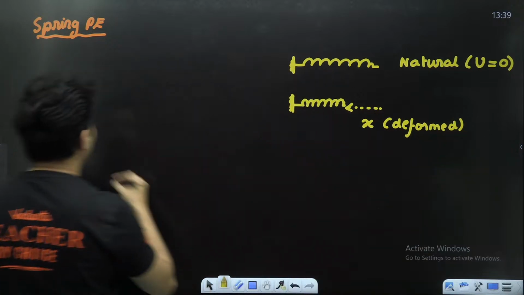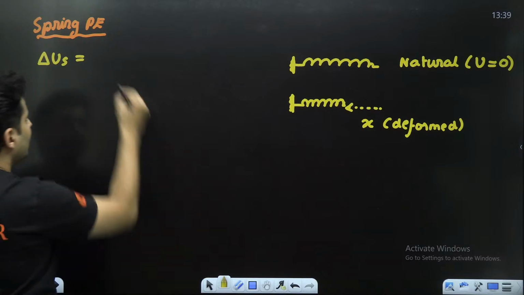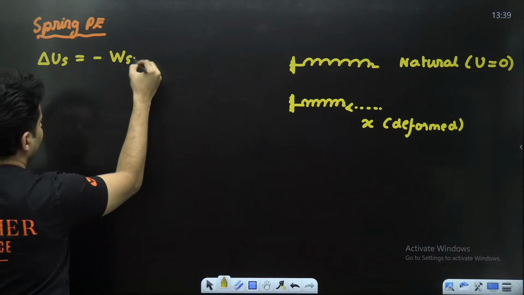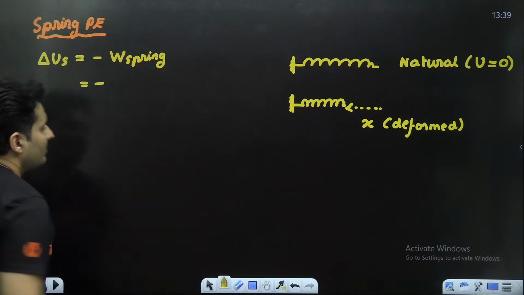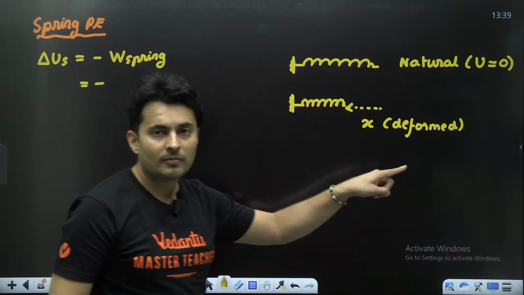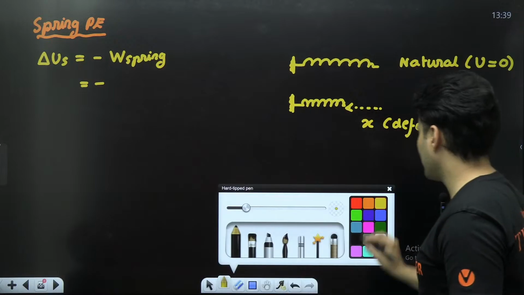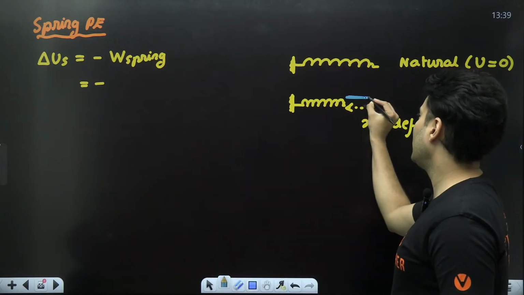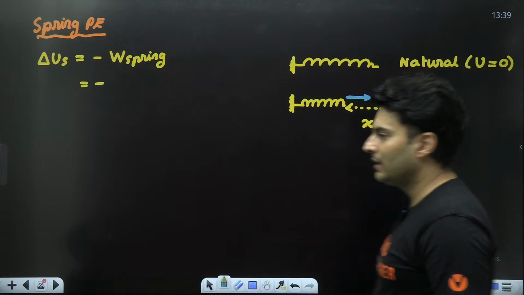So I want to find how much is the spring potential energy. It is the negative of the work done by the spring force. When I do this, the spring applies a force in this direction. Is that right? Exactly like this.